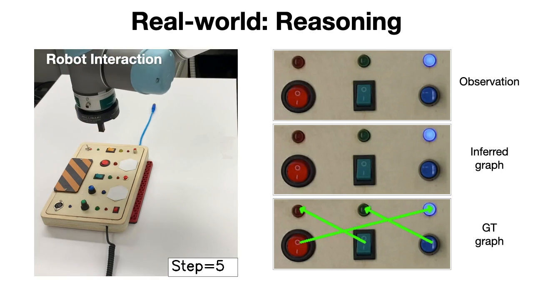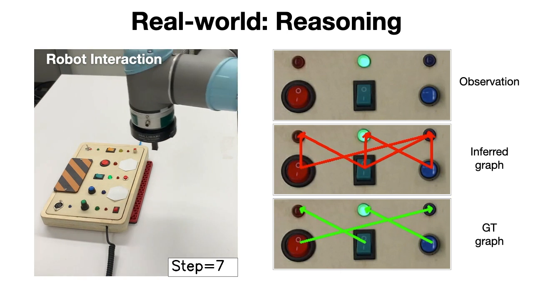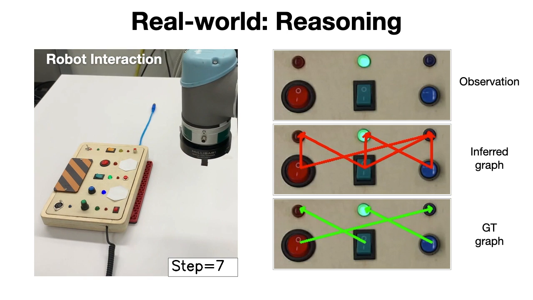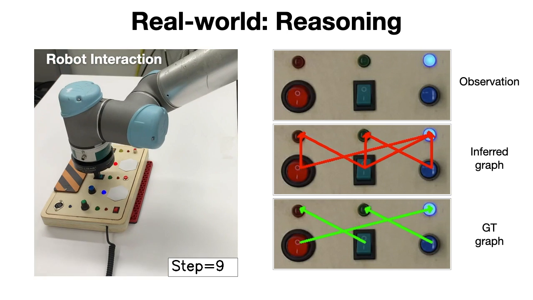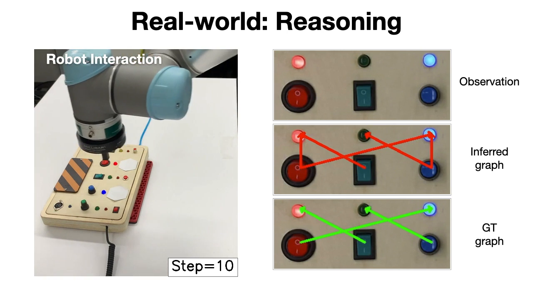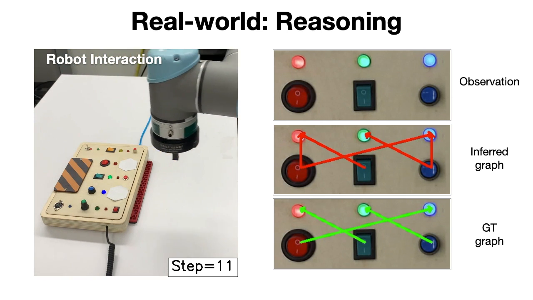By looking at the inferred graph labeled with red edges and the ground truth graph labeled with green edges on the right, we can see that at the beginning, the inferred relation graph contains a lot of additional edges. As the robot interacts with the BusyBoard for more steps, the graph refines and uncovers the correct inter-object function relations.